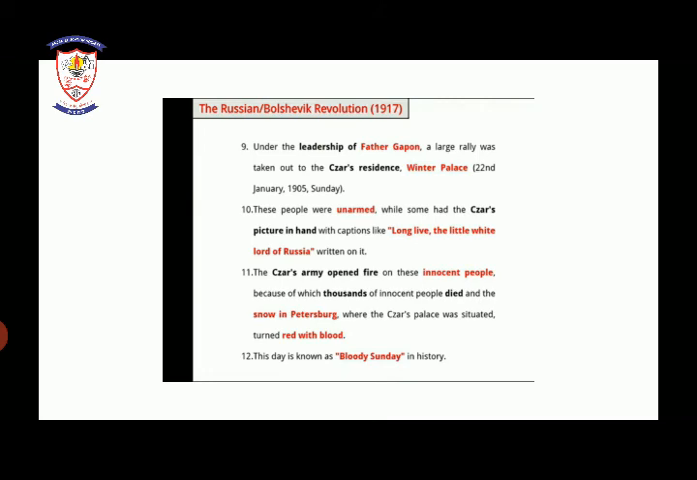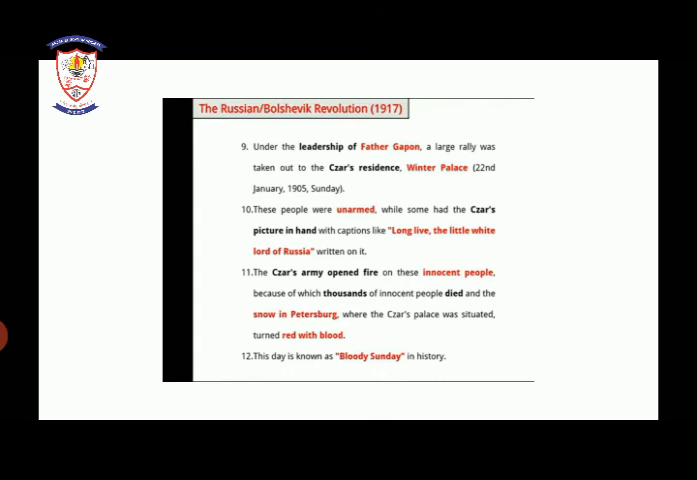These people were unarmed, while some had the Tsar's picture in their hands with a caption like "Long live the little white lord of Russia" written on it. You can see that outside the Tsar's residence there was a rally of the people. They did not have any weapons. They just had boards and pictures in their hands on which it was written, "Long live the little white lord of Russia."